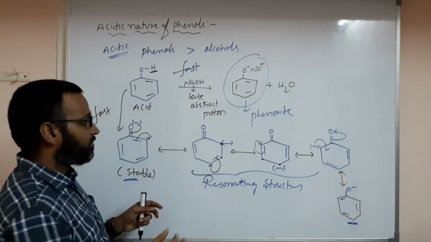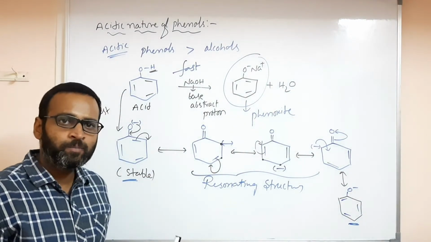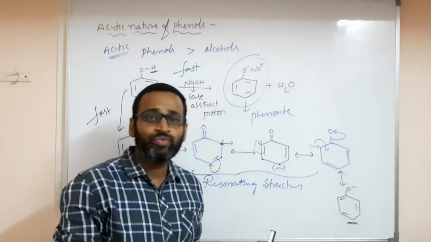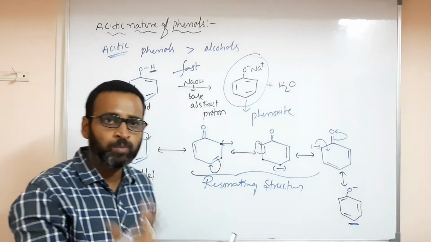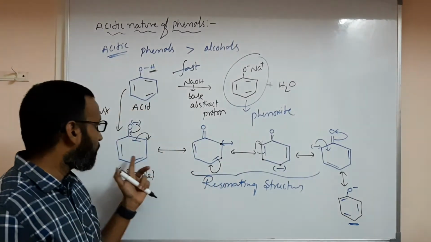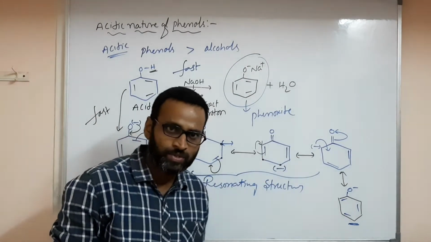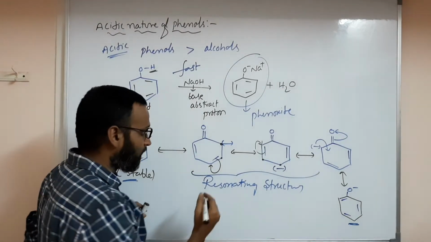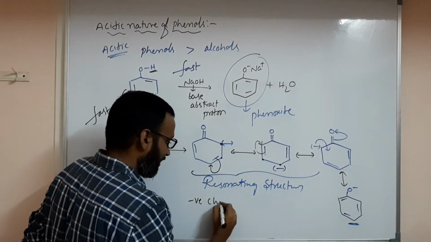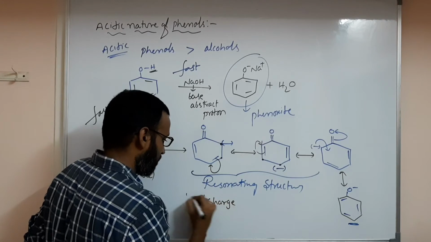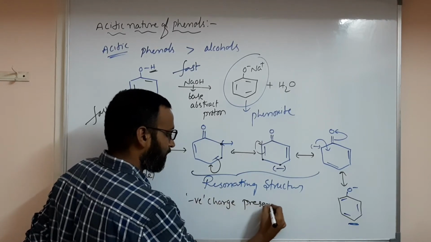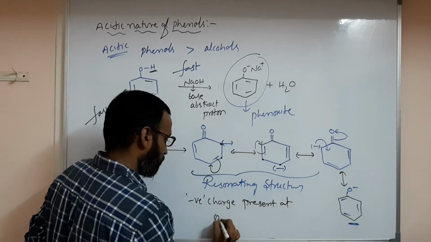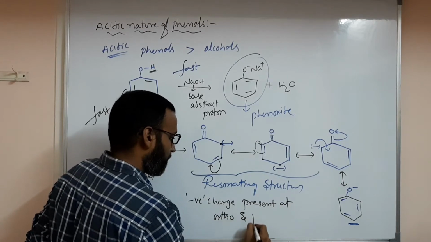See here, acidic nature you can understand, and further, at which position electrophilic substitution reactions happen you can understand by observing these resonating structures. Where you have a negative charge: the negative charge is present at ortho and para.